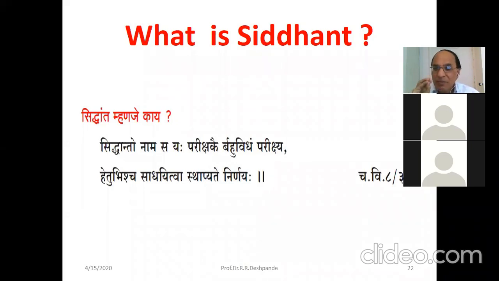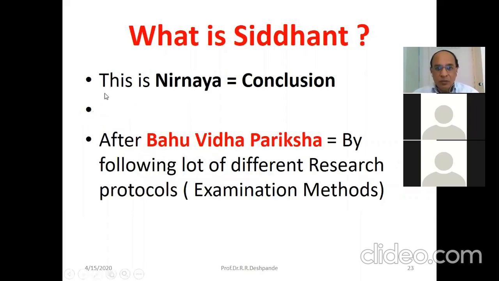The Siddhanta has been prepared after multiple observations, multiple experiments for a short duration to the long duration, and then they conclude, after discussing and clarifying the cause and effect relationship. Okay. So, what is Siddhanta? This is Nirnaya or the conclusion, after Bahuvidha Pariksha, by following a lot of different research protocols.